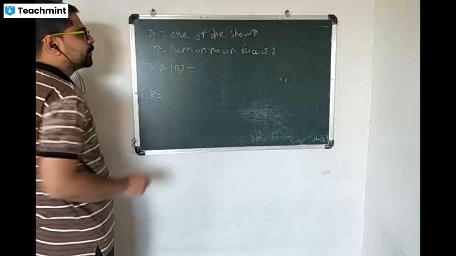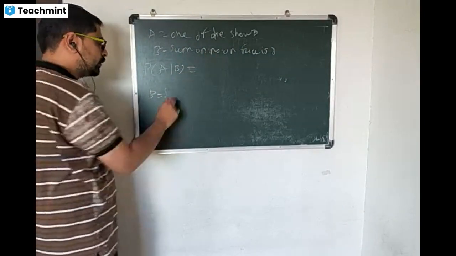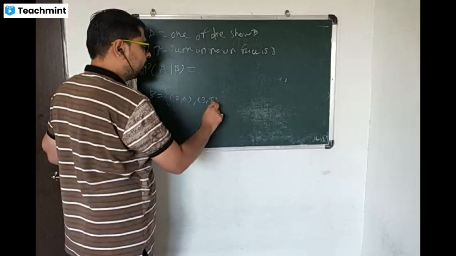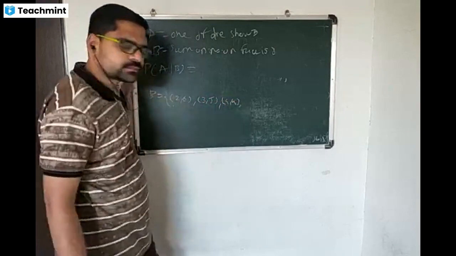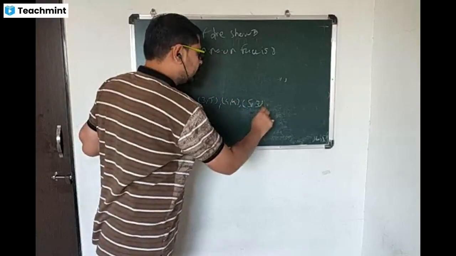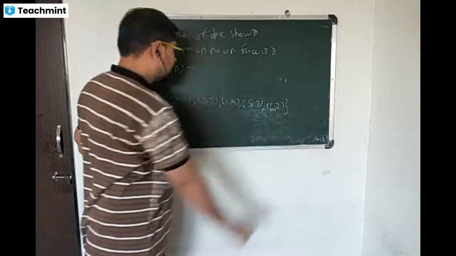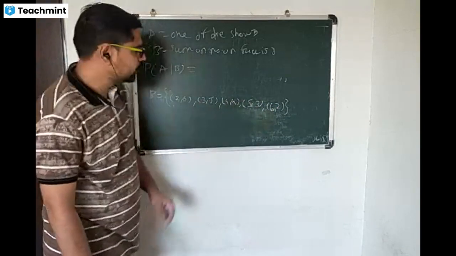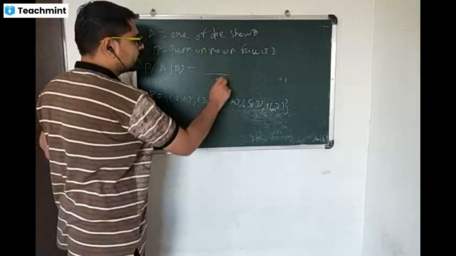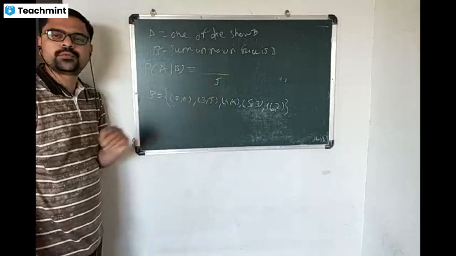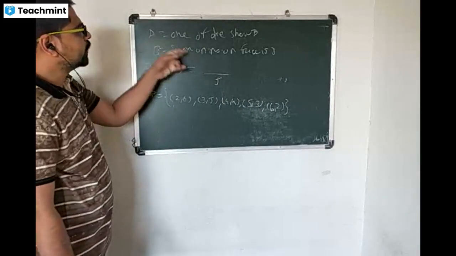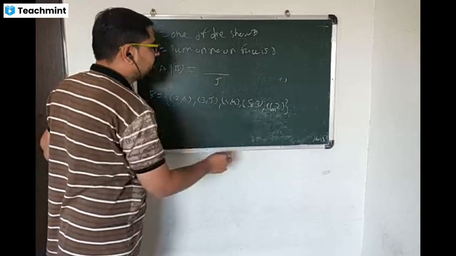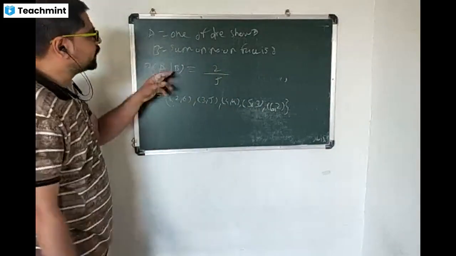So B, here our sample space restricted to sum is 8. So sum is 8, so this is equal to 2 6, 3 5, 4 4, 5 3, 6 2. So sum is equal to 8. So for that case, we have total 1, 2, 3, 4, 5. There are total 5. So sample space restricted to 5. And one of the die shows 3, one and two, 3 5, 5 3. So this is equal to 2 by 5. This probability is 2 by 5.